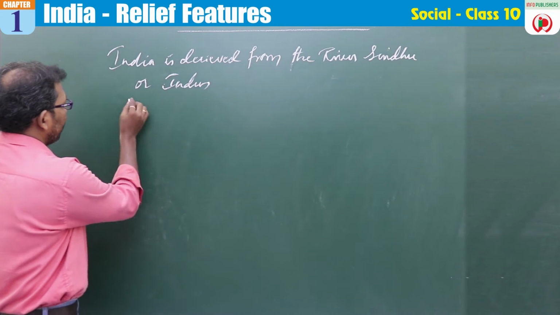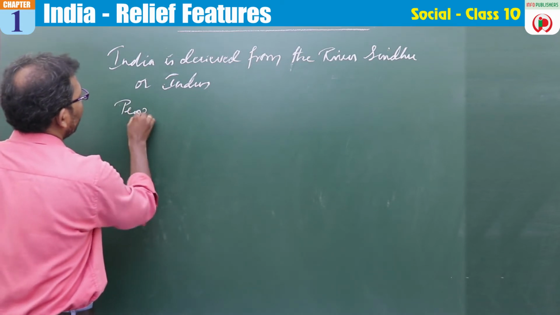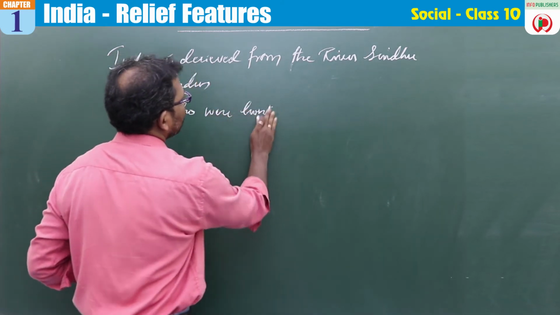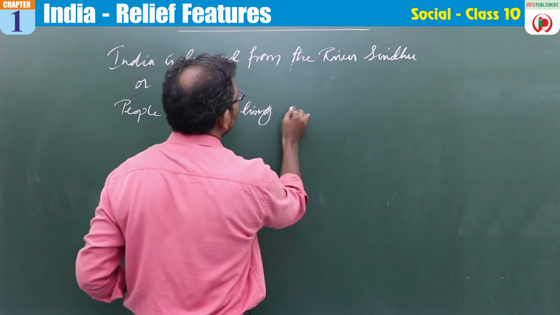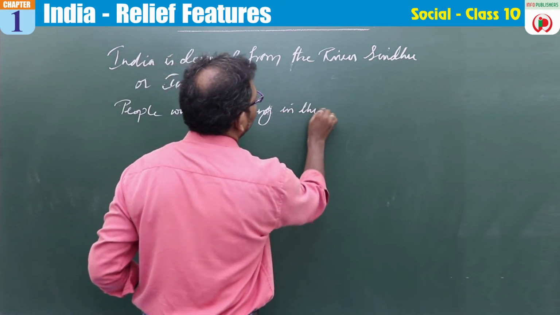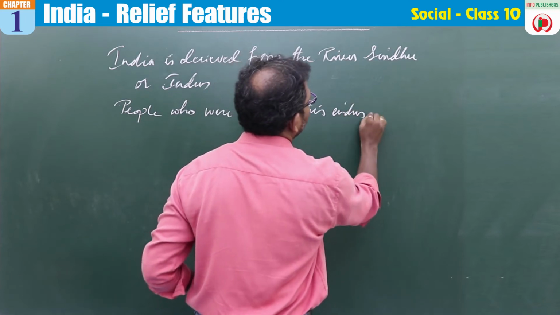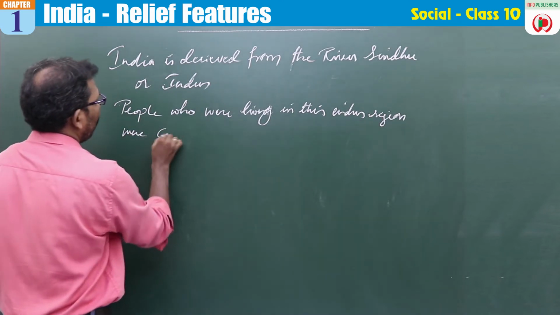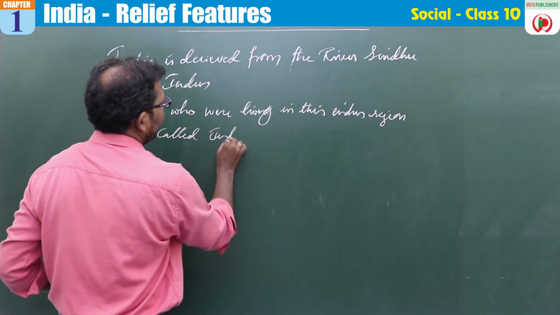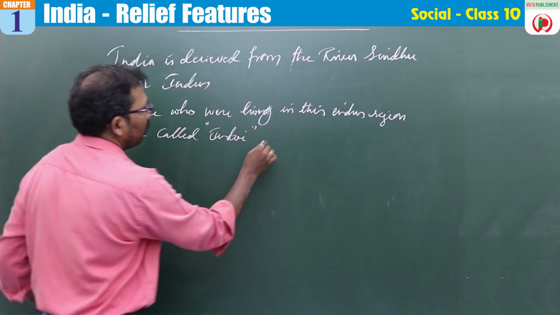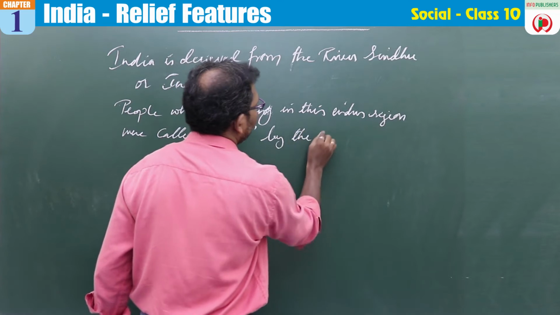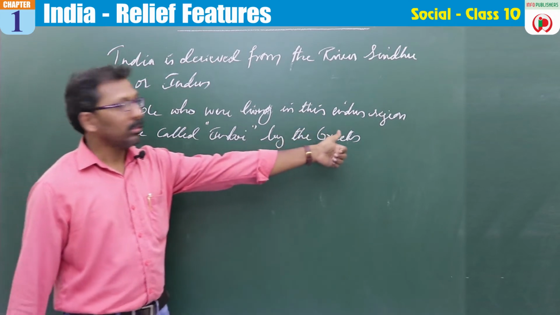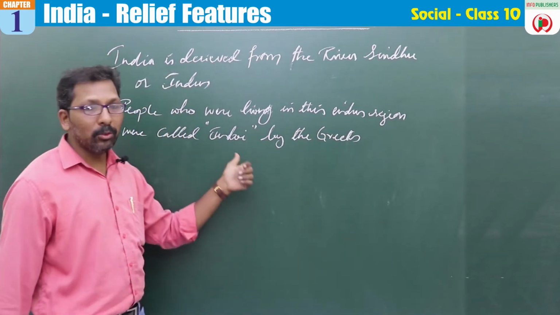The people who were living in this Indus region were called Indoi by the Greeks.